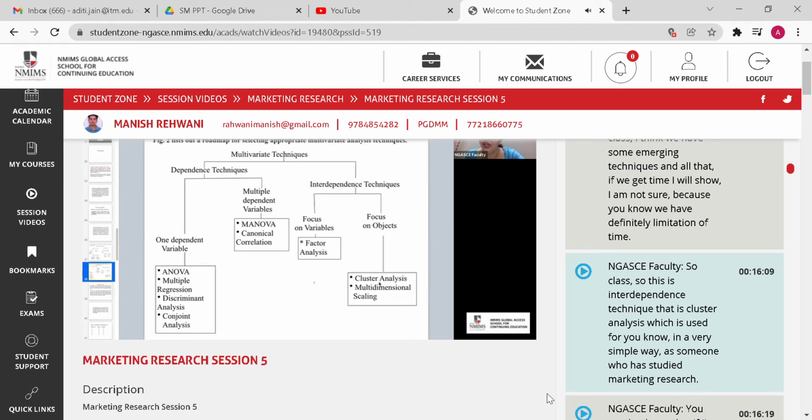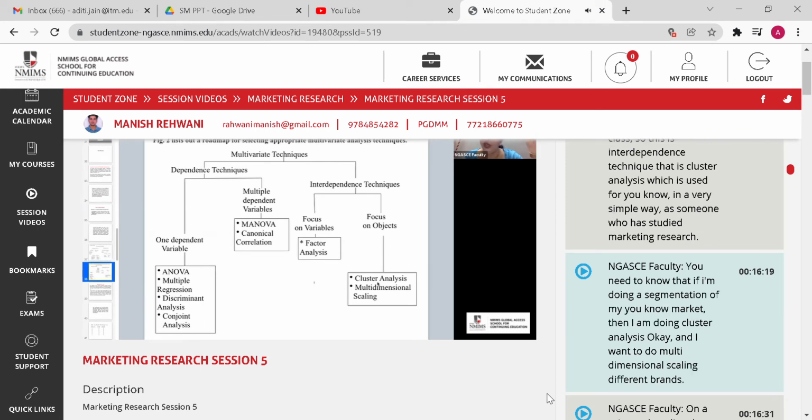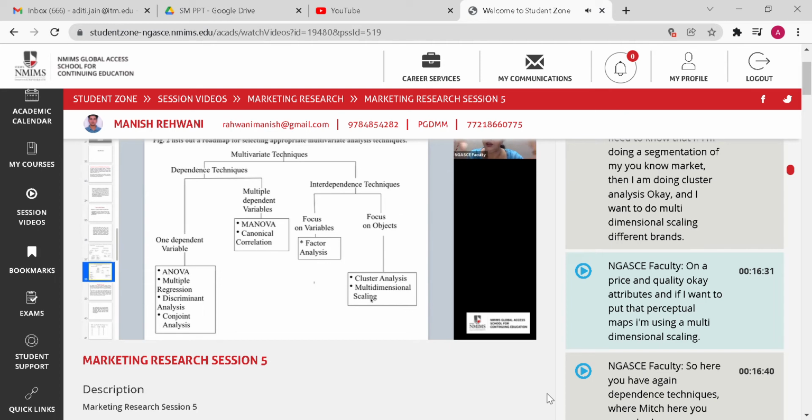That is cluster analysis, which is used, in a very simple way, as someone who has studied market research, you need to know that if I'm doing a segmentation of my market, then I am doing cluster analysis. Okay, and I want to do multi-dimensional scaling, different brands on price and quality attributes. And if I want to put a perceptual map, I'm using a multi-dimensional scaling technique.